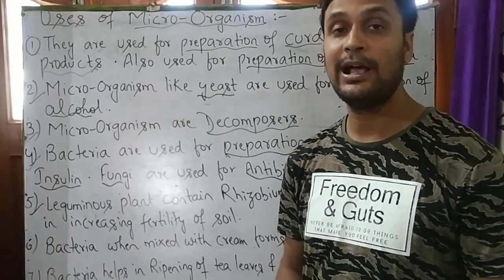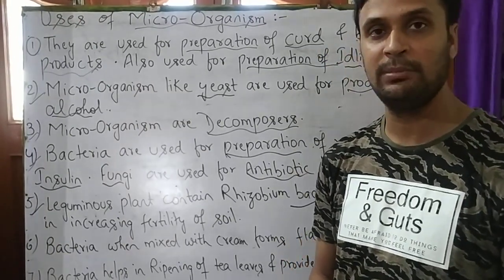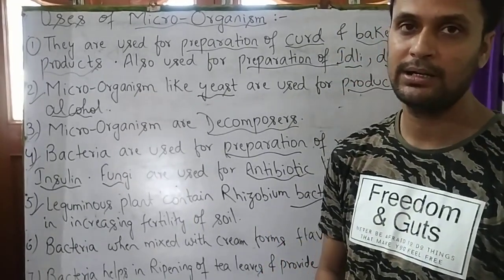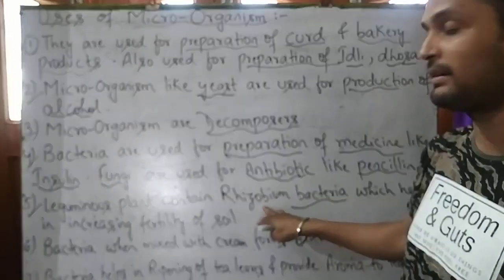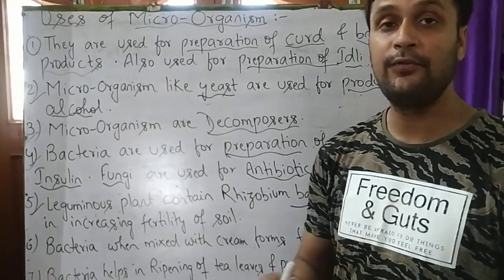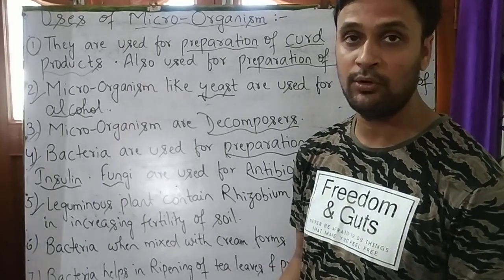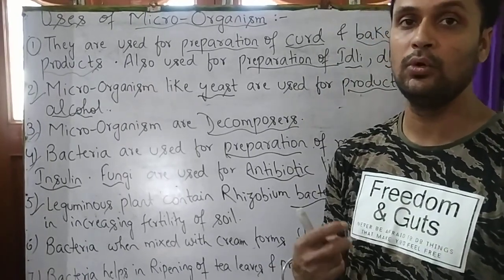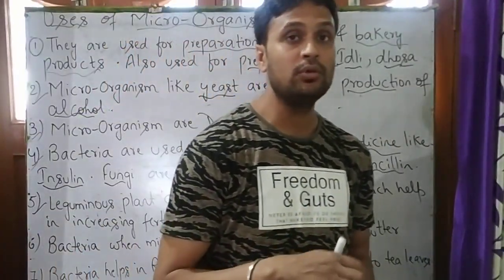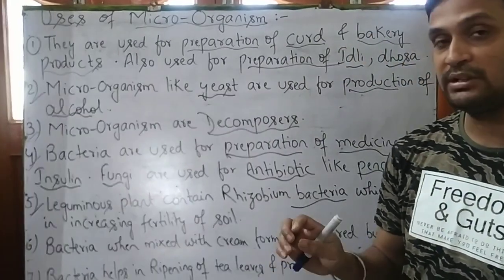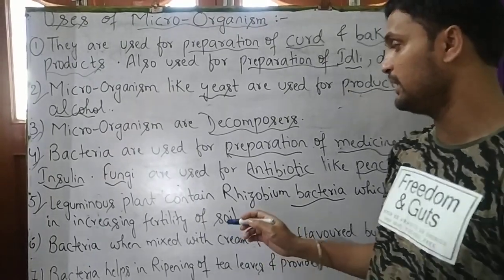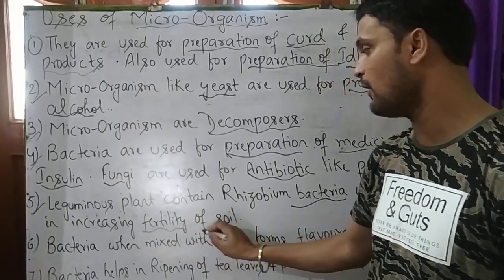Students, in the last chapter we studied about leguminous plants. Leguminous plants like pulses or pea plants contain rhizobium bacteria in their root nodules, and this rhizobium bacteria fixes nitrogen from the atmosphere and converts it into ammonium and then from ammonium to nitrate and nitrite, and this nitrate and nitrite act as a fertilizer and thus increase the fertility of soil.